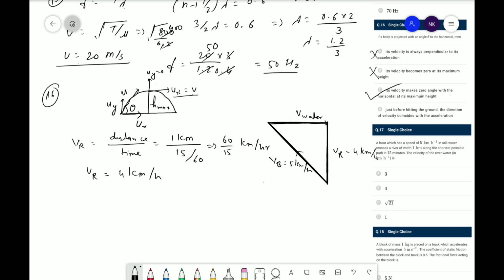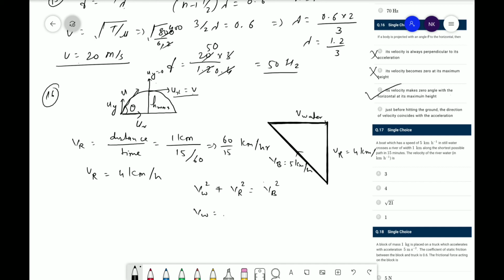Using this triangle we can say V water squared plus V river squared is equal to V boat squared. We have to find V water.